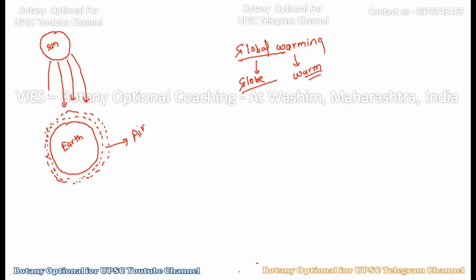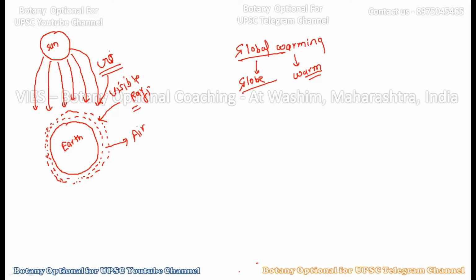Now this sunlight is comprised of different kinds of sun rays, out of which the visible rays are very important and good for the earth. Because of these kinds of rays, we are able to see our atmosphere. Along with this, rays like ultraviolet rays or UV rays are also coming in the direction of the Earth.